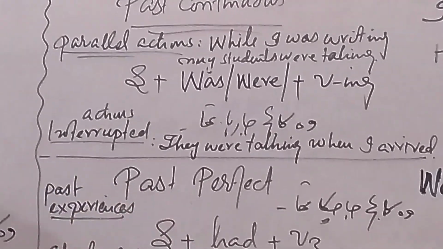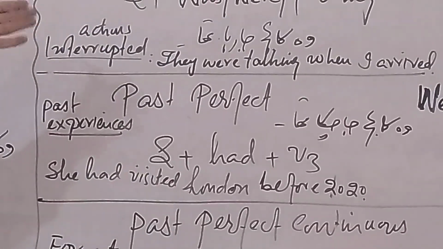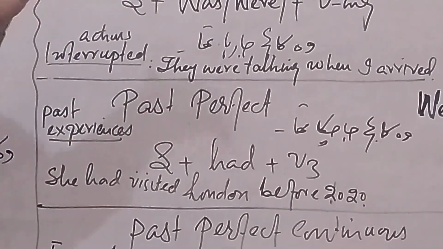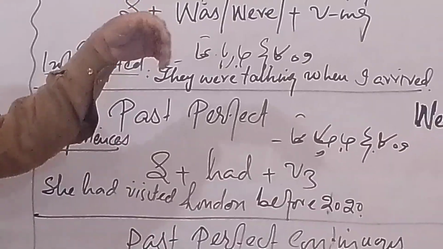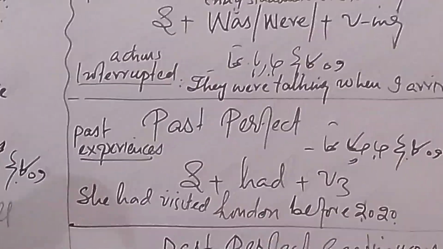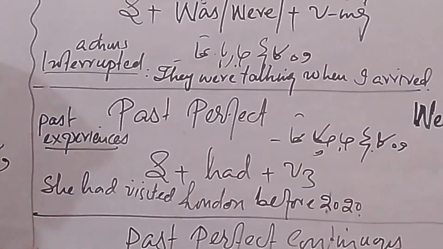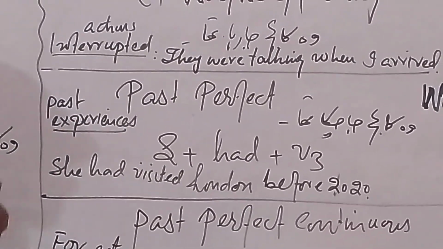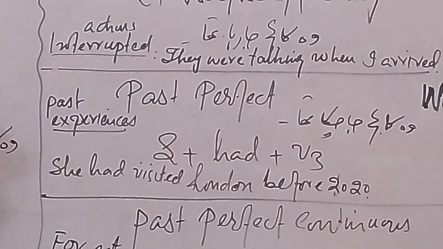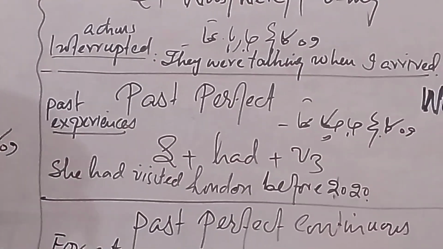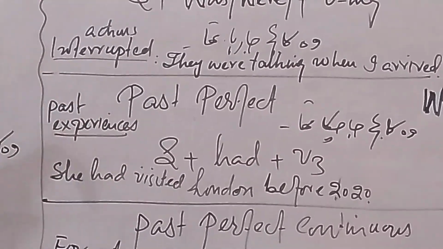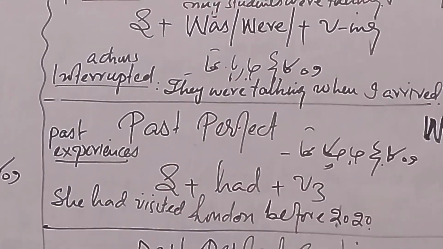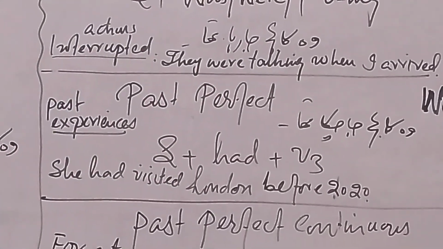Simple sentences. He was going to college. She was going to college. We were going to college. They were going to college. Aslam and Akram were going to college. I was going to college. And negative. After was and were we use not. I was not going to college. We were not going to college. They were not going to college. Okay. Were we going to college? Was she going to college? Was he going to college?